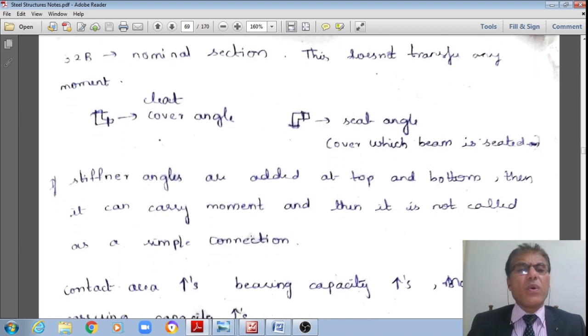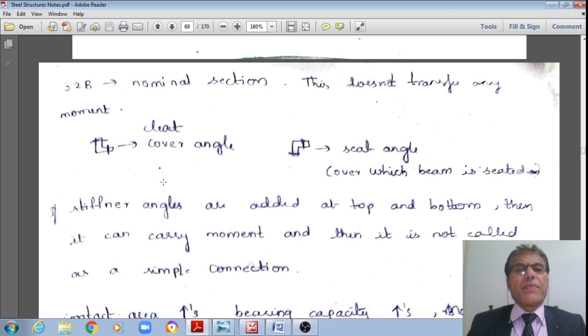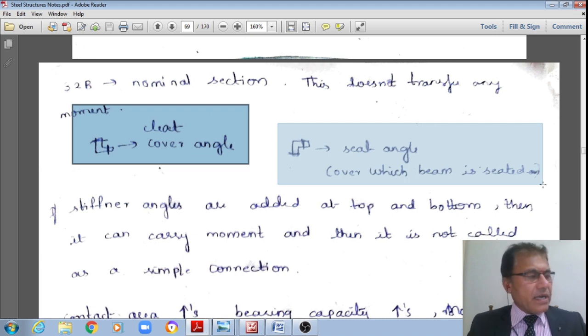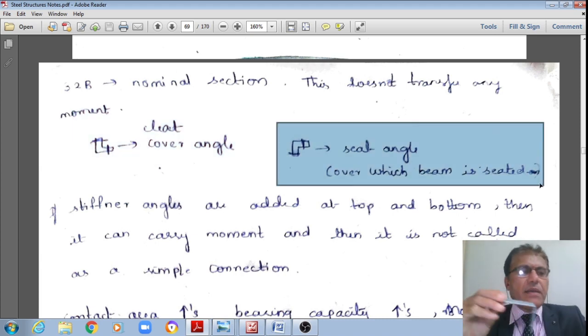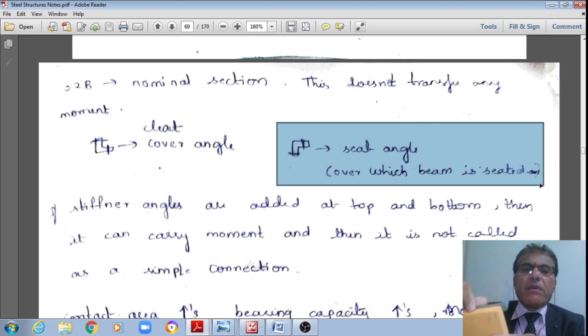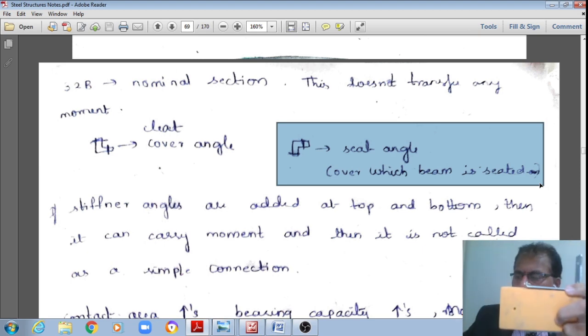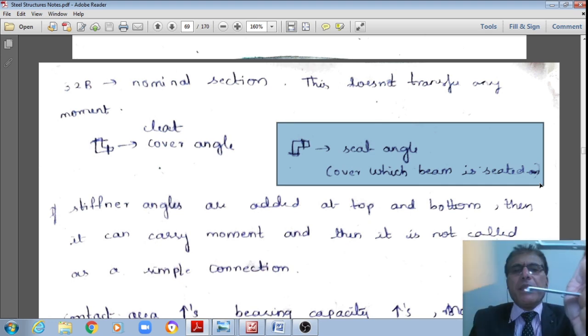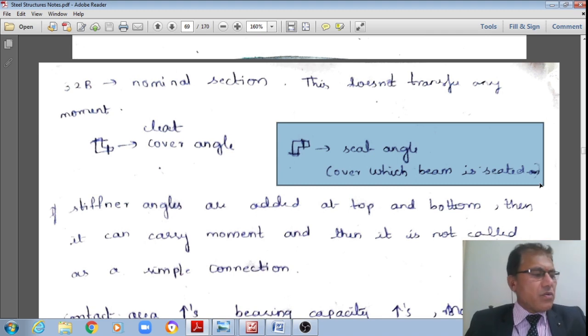However, before we go to that code, generally we'll be having one angle which is provided at the top of the beam, which is called the cleat or cover angle, and at the bottom of the beam an angle which is provided is called the seat angle. This is the seat angle for this beam, whereas this is called the cleat angle. If this is a beam, then these are the two technical terms.